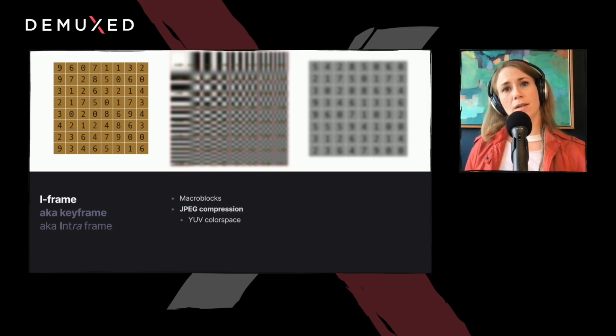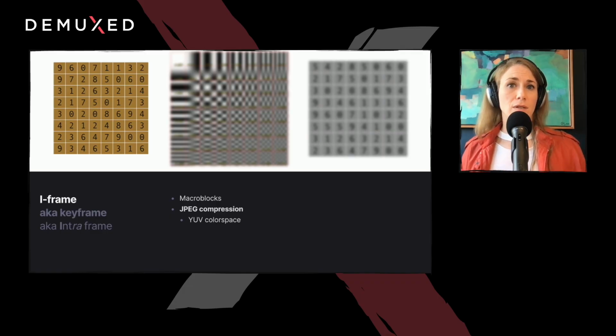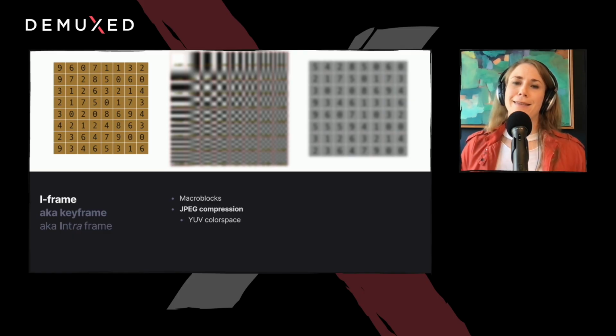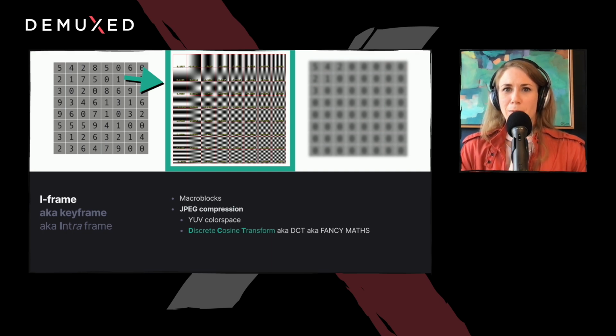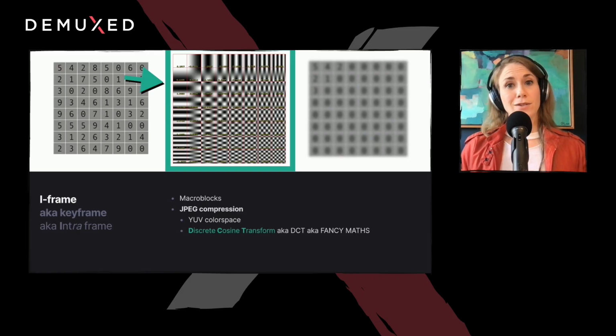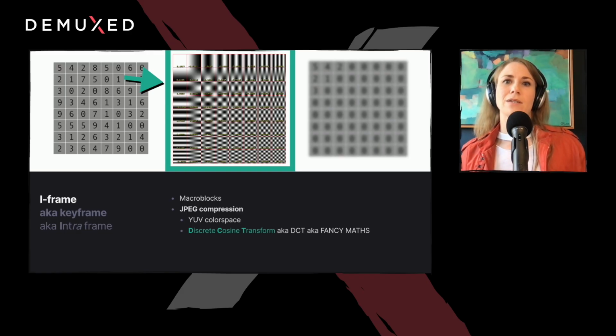So for each macro block, we convert to YUV color space, which is our first win. The human eye notices differences in luminosity more than chromaticity, so we don't notice the loss of those color values. And then, this is the biggie, we apply the discrete cosine transform, aka DCT. And this is just fancy math that involves this table here. It basically asks, what if this wasn't a macro block of pixel values? What if it was a frequency made by multiplying only these 64 cosine functions? The answer to that question turns all the macro block values into frequency coefficients, which, just trust me on this,